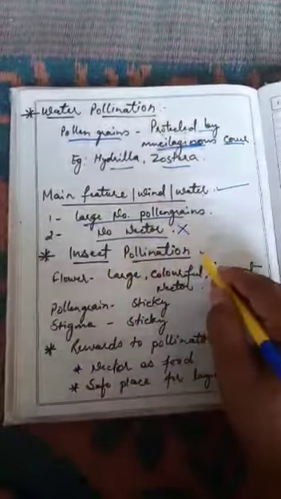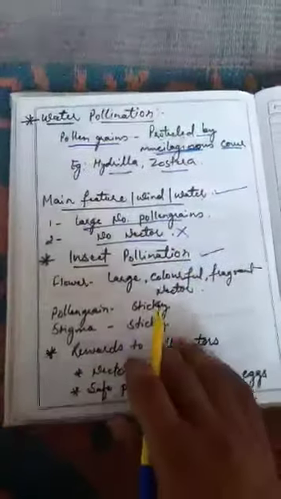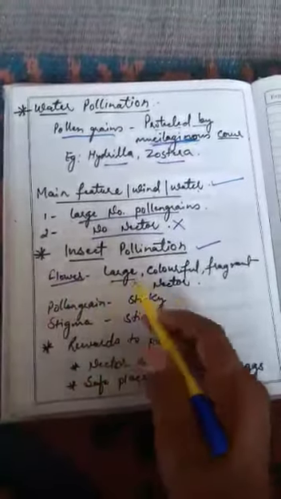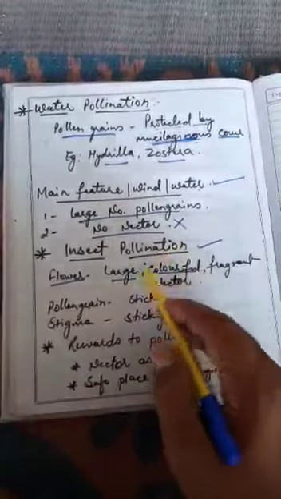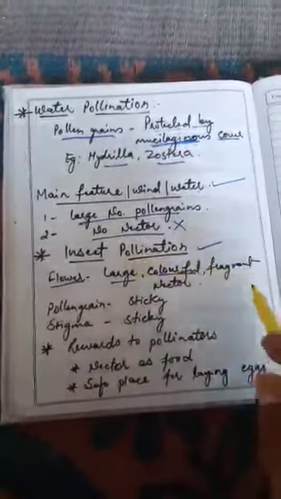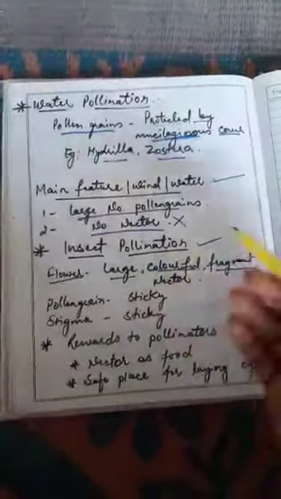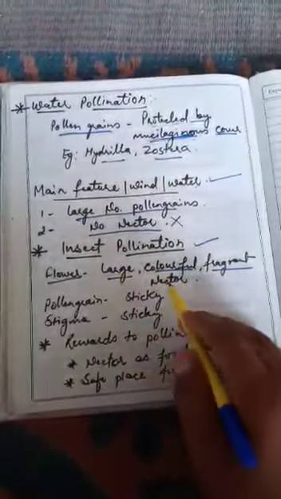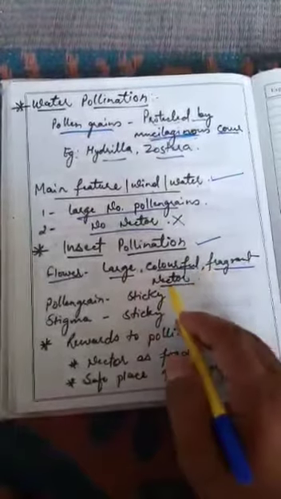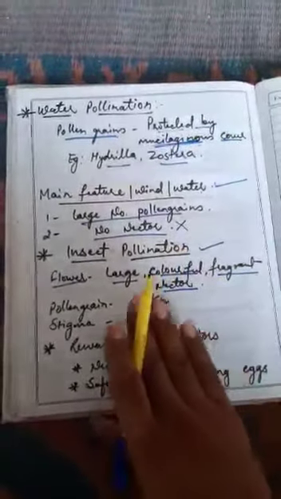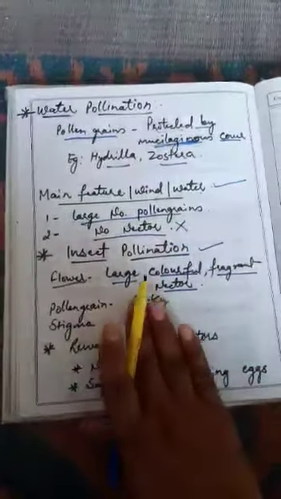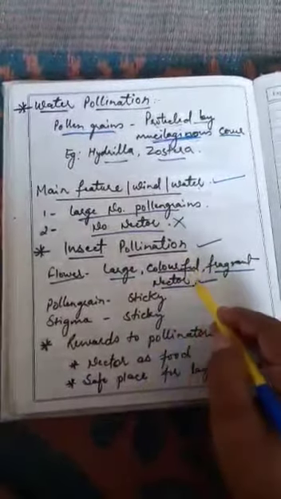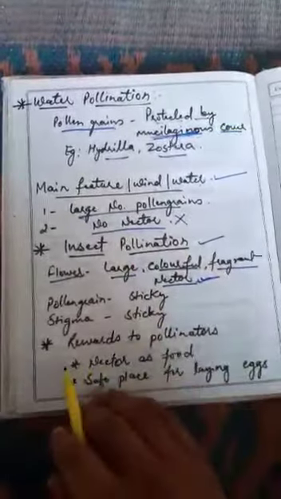Now we are talking about biotic factors such as insect pollination. What happens in this? The flower is large and colorful, so that insects are attracted. It is also fragrant, again for the attraction of insects, and it has nectar also, so that if an insect comes on the flower, it should stay there for a while, and it is given a reward, food, in the form of nectar.